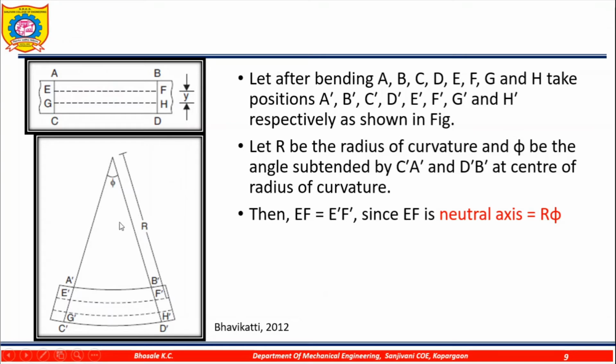Let R be the radius of curvature and theta be the angle subtended by C dash A dash and D dash B dash at the center of curvature. Then EF will be equal to E dash F dash, because EF is the neutral layer, the neutral axis, so the length will not change. It will be equal to R theta.